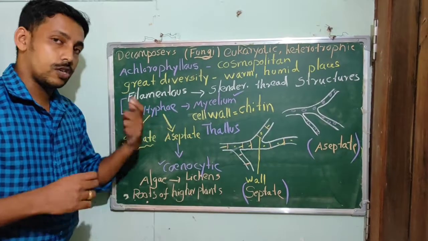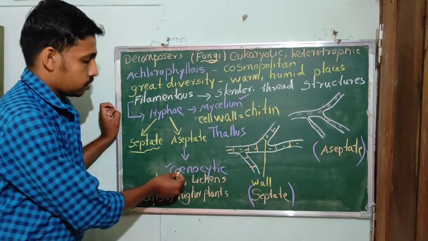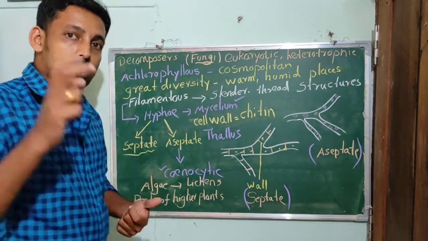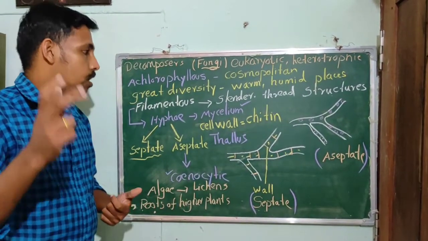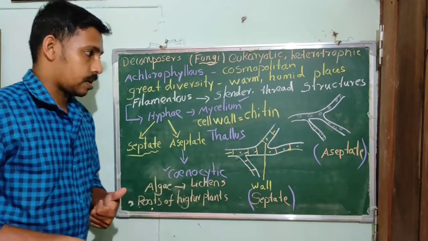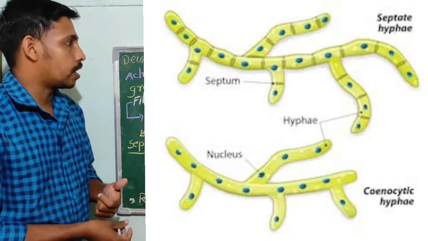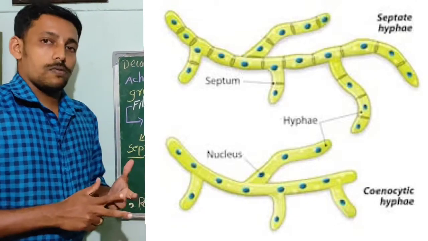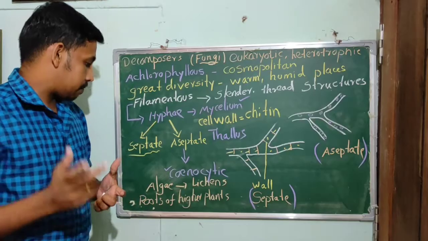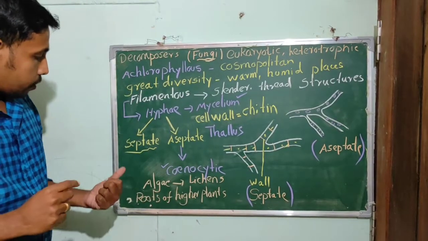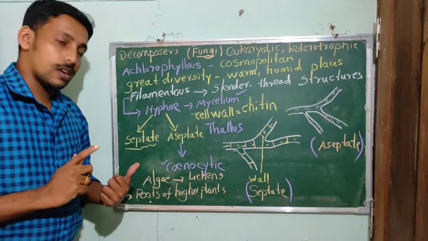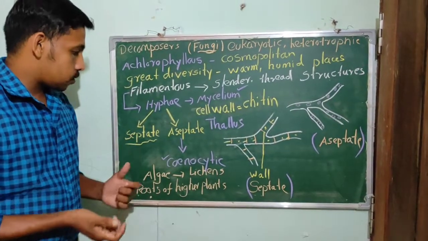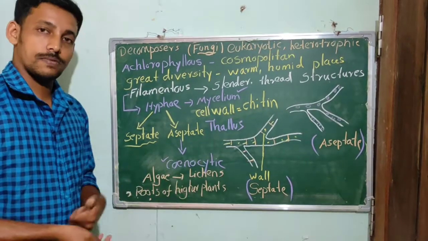The condition is known as what? Cenocytic. That is, they are multinucleated. And the cell wall of fungi is made up of chitin and polysaccharides. So these are some of the characters of the kingdom fungi, and they can live in association with algae. So this is a symbiotic association, and this association is known as lichens.